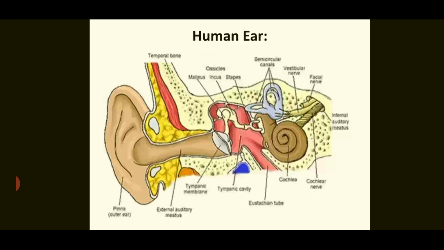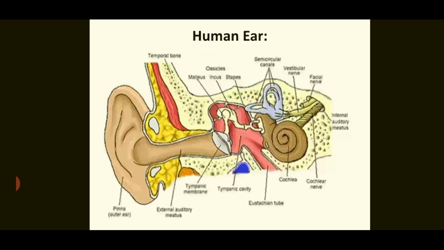Now the turn of the next sense organ, the human ear. You can see in this figure from the outer part the pinna, which is just like a funnel and collects waves from different sources of sound.